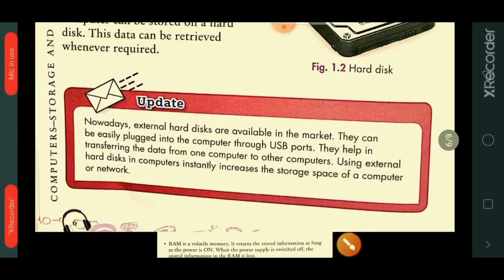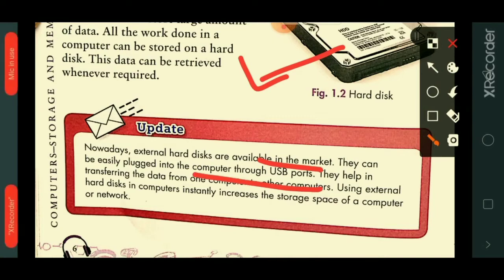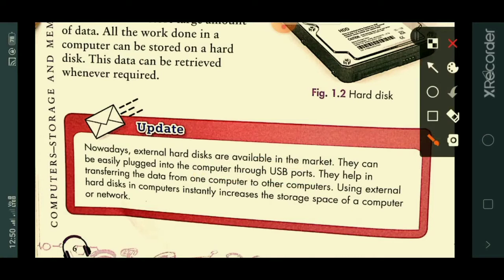Here is the update. These hard disks are also available in the market. They can be easily plugged into the computer through a USB port. The USB port is the hole where you connect your pen drive to your computer. You can connect the hard disk through that USB port to your computer.